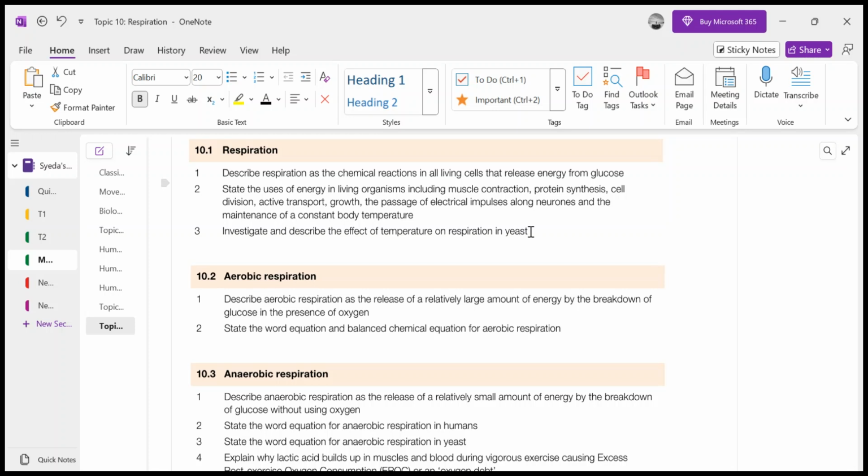There you have to see the rate of respiration at different temperatures. So what you need to remember is that yeast is a living organism, and in all living organisms enzymes are produced, and enzymes catalyze all the metabolic reactions. Respiration is a reaction that is 100% controlled by enzymes, because there are many stages and many steps of respiration. It's not so simple that glucose is just broken down into carbon dioxide and water, giving you energy.